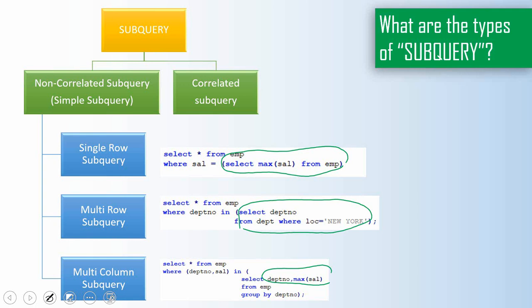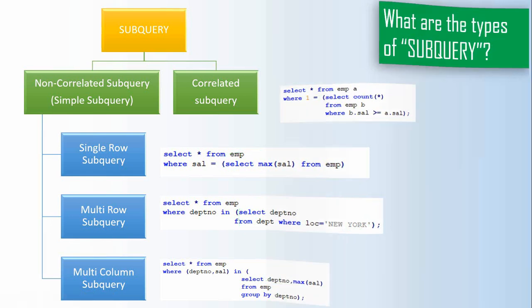In all these simple subqueries, the inner query is independent of the outer query. That means you can select only the inner query and execute it. In these cases, the inner queries will get executed and the result will be used by the outer query. Whereas a correlated subquery is a little bit different. The inner query is actually dependent on the outer query column. As you can see here, in the inner query we are referring to a column from the outer query, that is, the table referred to in the outer query. So this is called a correlated subquery. We'll see in detail about all these types of subqueries in the next set of videos.